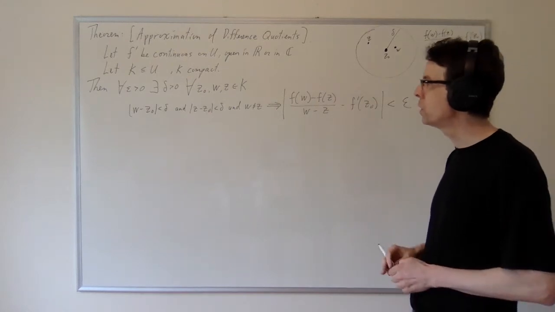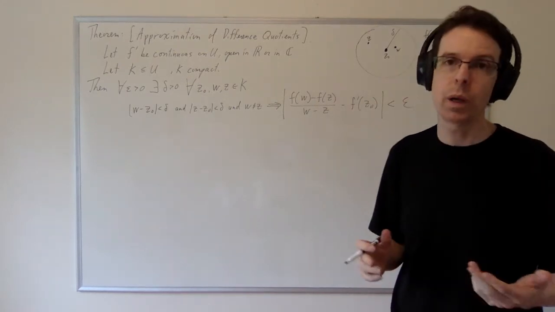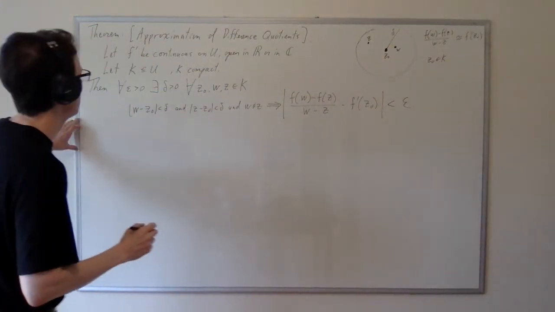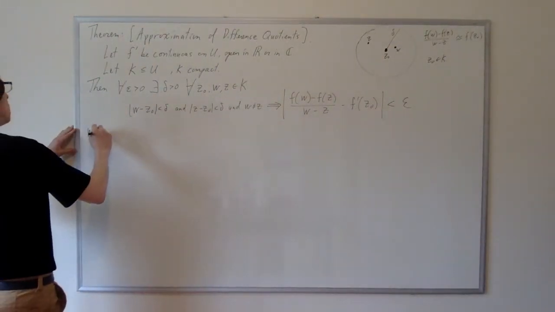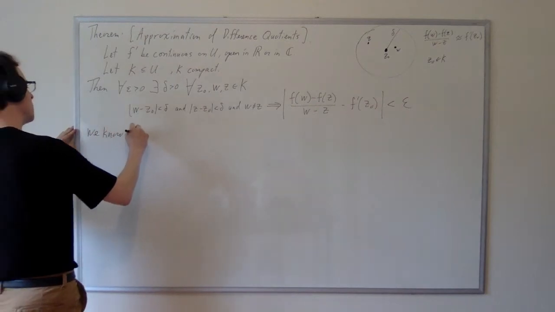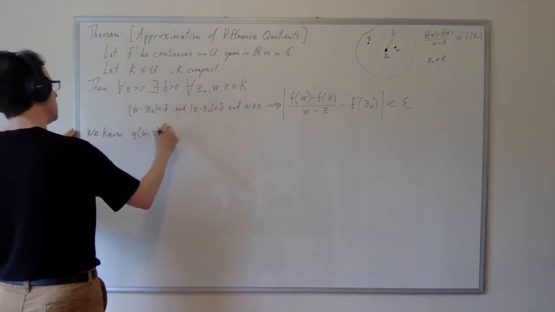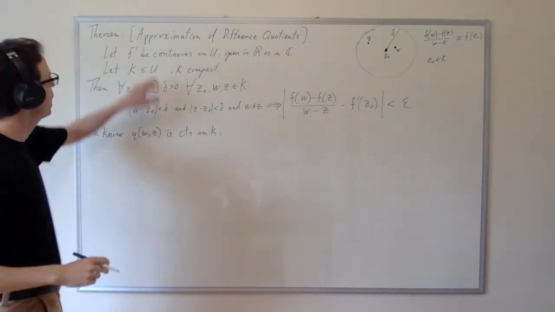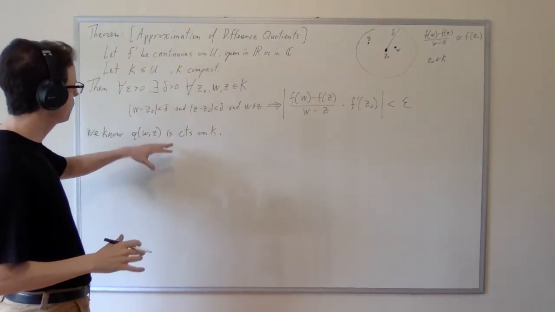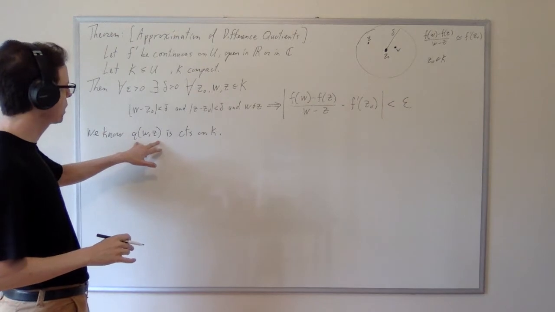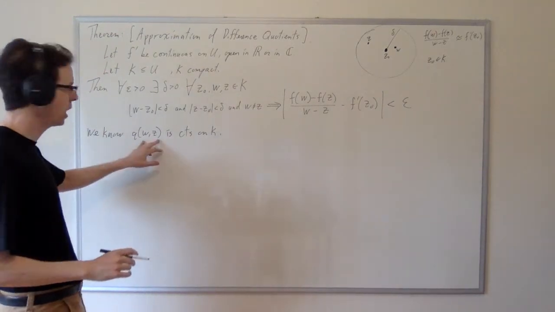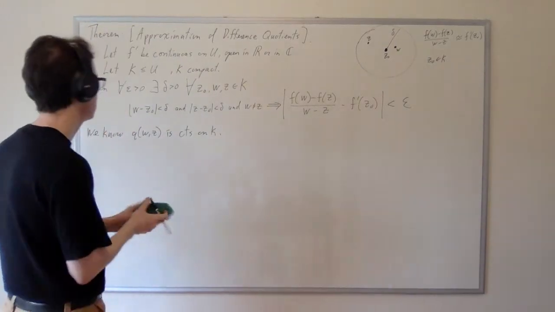Now, in order to prove this, we have to put some pieces together. There's not much to prove. So let me point out what we know already. So we know that Q of W, Z is continuous on K, right? Because f prime is continuous, and we've recently proven that therefore Q is a continuous function of two variables. Actually, I misstated that, and let's state that correctly.